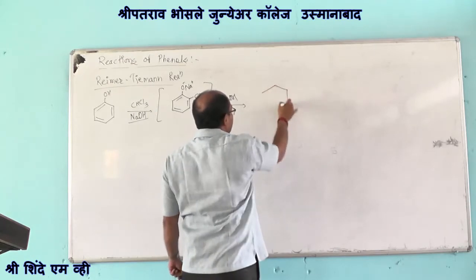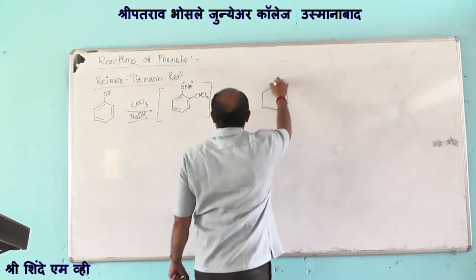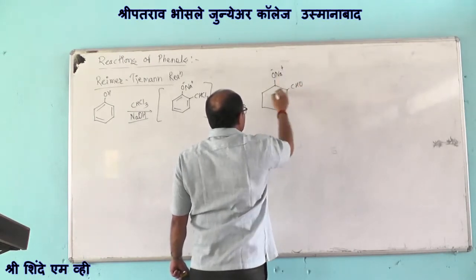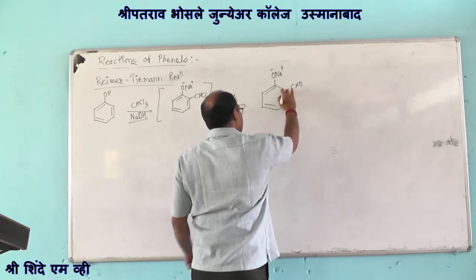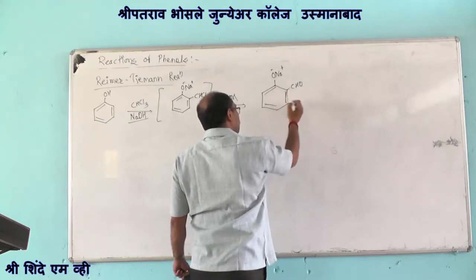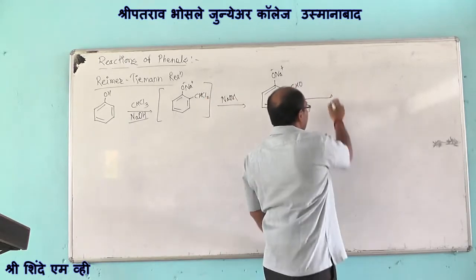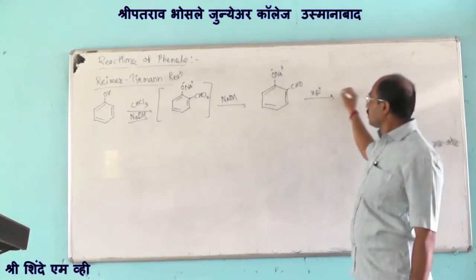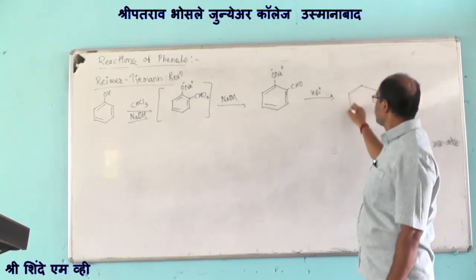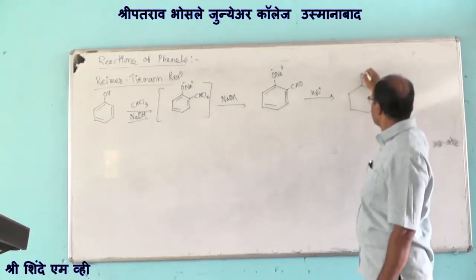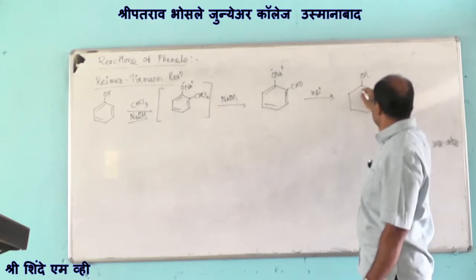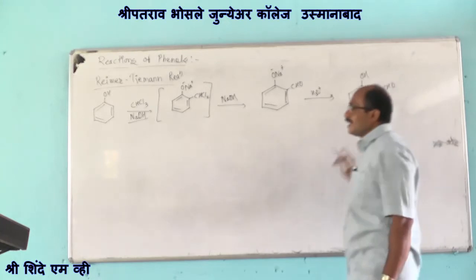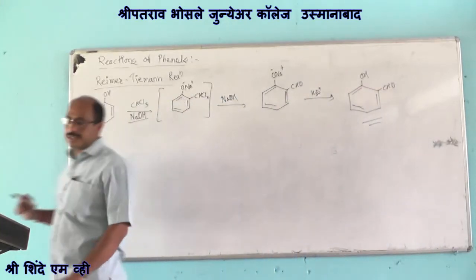We are having the formation of corresponding intermediate compound, which further on acid hydrolysis gives us the formation of corresponding salicylaldehyde. This reaction is known as Reimer-Tiemann reaction.